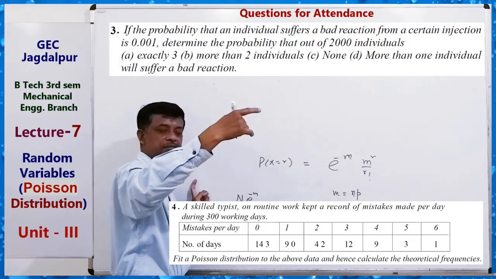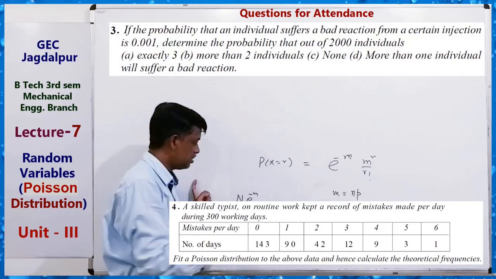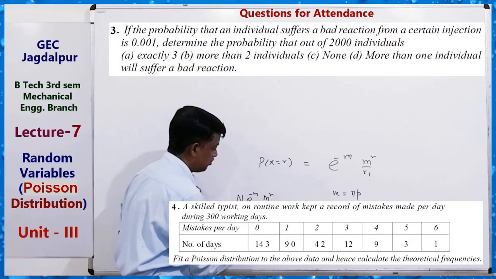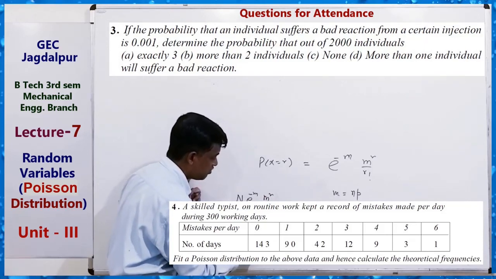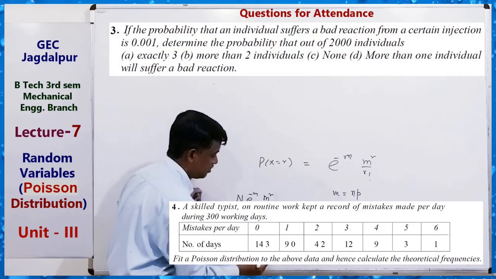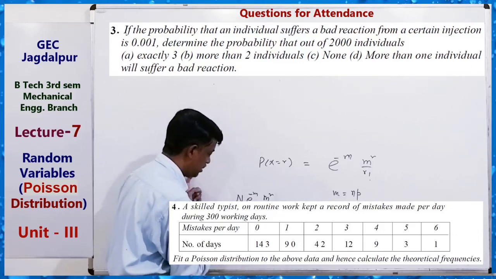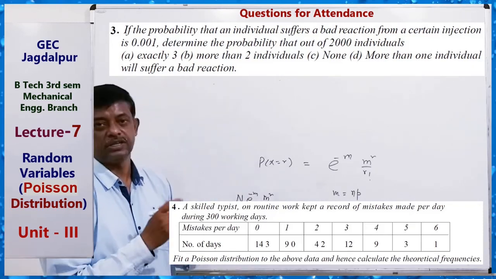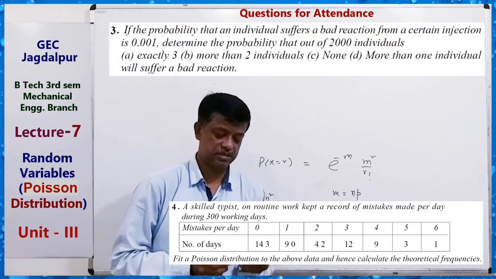So m to the power r upon r factorial, and in this case m can be found by summation fx upon summation f, where summation f means N. Use this formula, solve these questions and send them to me.